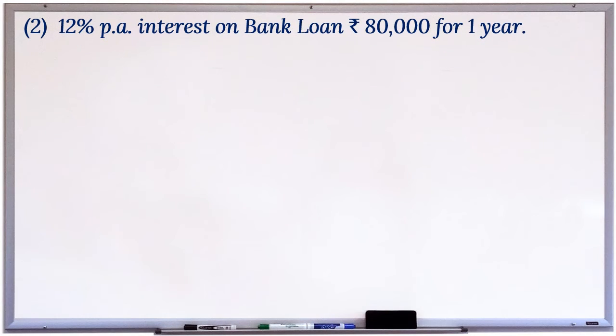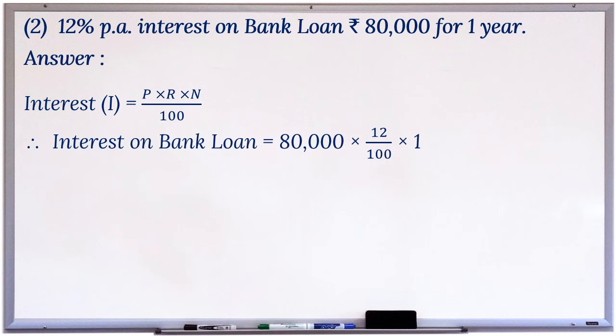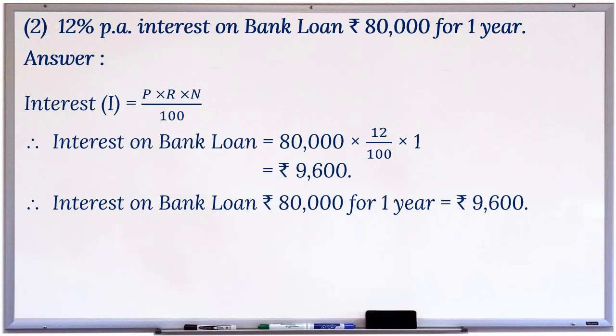2. 12% per annum interest on bank loan rupees 80,000 for 1 year. Answer. Interest, that is, I, is equal to P multiplied by R multiplied by N divided by 100. Therefore, interest on bank loan is equal to 80,000 multiplied by 12 divided by 100 multiplied by 1, which is equal to rupees 9,600. Therefore, interest on bank loan rupees 80,000 for 1 year is equal to rupees 9,600.